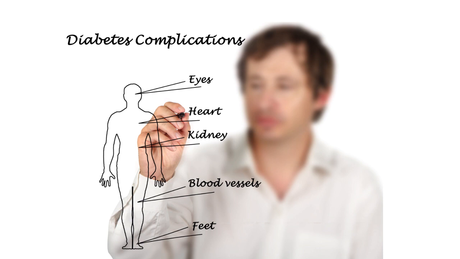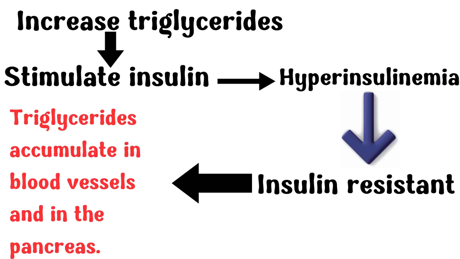Why? Due to decreased insulin-like growth factor 1 and accumulation of lipid, and the complication of increased fatty acids in the blood leads to insulin resistance. Why? Triglyceride and free fatty acids stimulate insulin, the hormone of storage. This stimulation leads to hypersecretion of insulin, hyperinsulinemia.